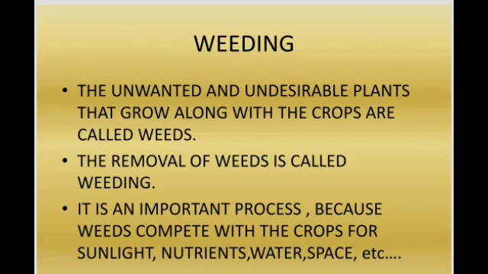Next important step in cultivation process is weeding. The unwanted and undesirable plants that grow along with the crops are called weeds. The removal of weeds is called weeding. It is an important process because weeds compete with the crops for sunlight, nutrients, water, space, etc. So weeding is an important process to get a good yield from the crops.